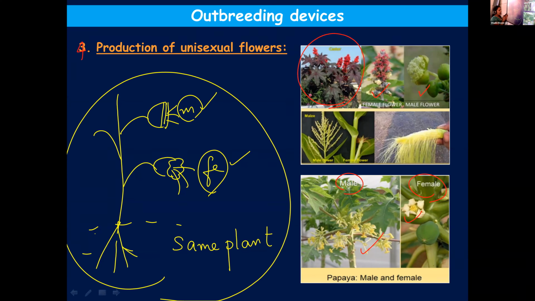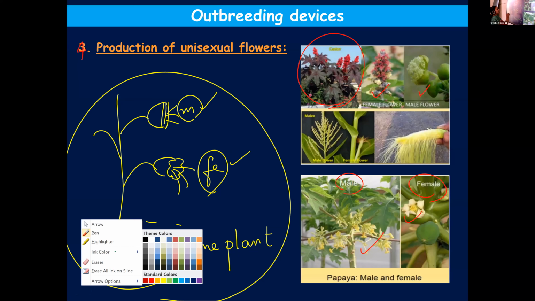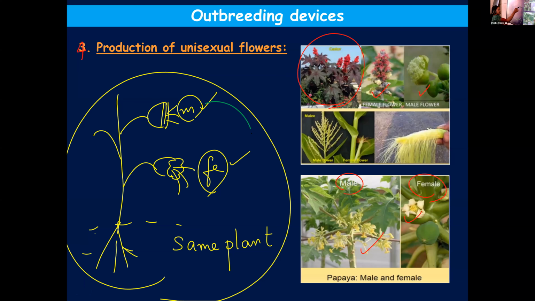Clear, Nandana? Yes, ma'am. Since they are on the same plant, the pollen grains from the male flower can fall on the stigma of another flower belonging to the same plant. So geitonogamy can take place. That cannot be avoided.